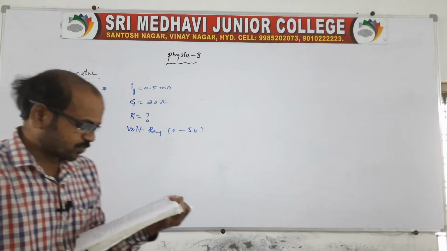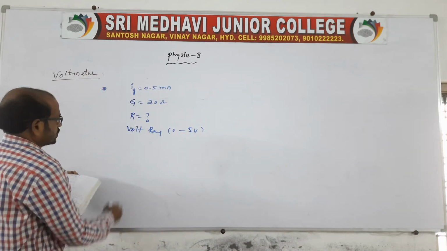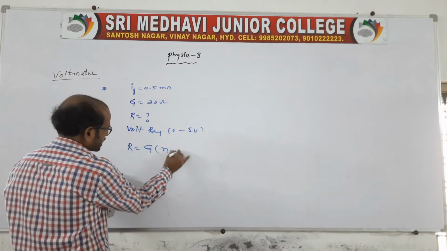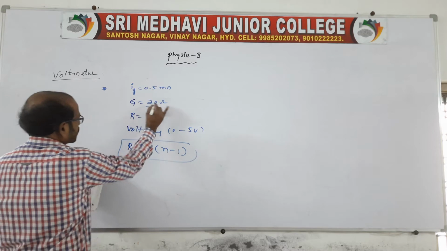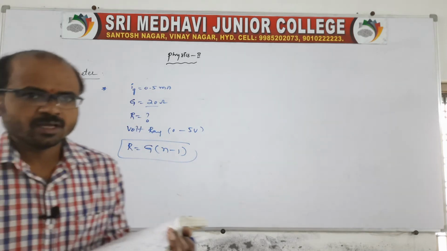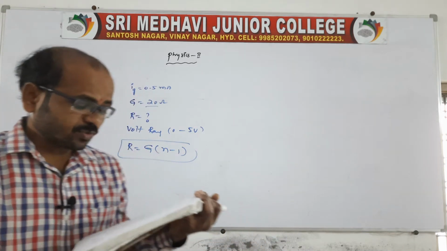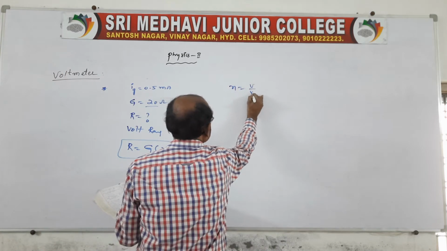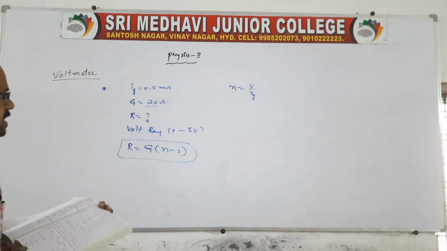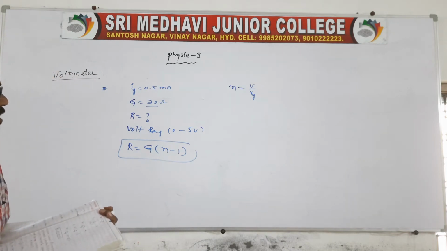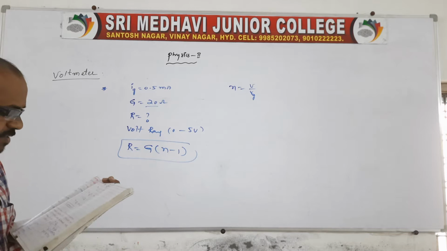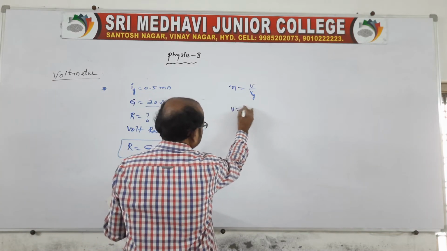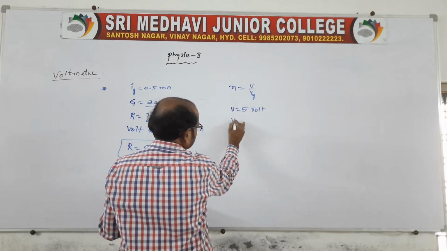So here it is asking what? Capital R is asking. So we know capital R is equal to, just now we derived, capital G into n minus 1. G is already there, but we don't know n. n is not given, but the voltmeter range is given. By using that, n is equal to V by Vg, right? So in this we need to find V as well as Vg. V is nothing but from 0 to 5, so maximum you take only 5 volt. But we don't know Vg, no?